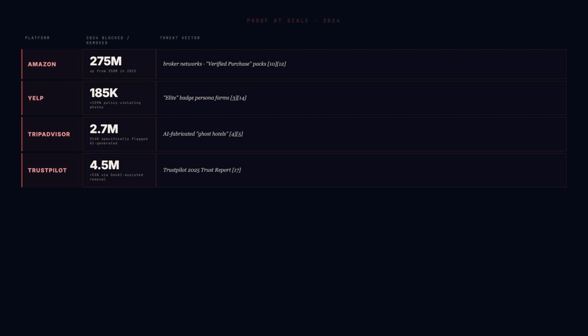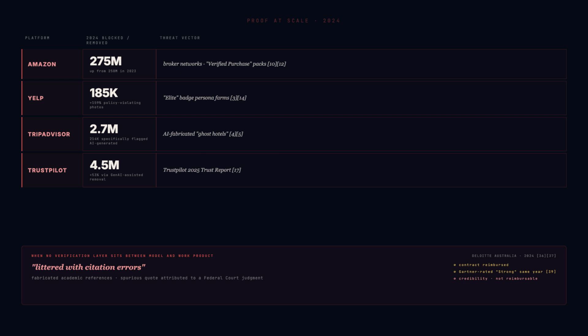In 2024, Deloitte Australia submitted an AI-drafted report to a federal government department. The report was, in the public record, littered with citation errors, fabricated academic references, and a spurious quote attributed to a federal court judgment. Deloitte was rated strong by Gartner that same year. They reimbursed the government for the contract. The damage to credibility was not reimbursable.